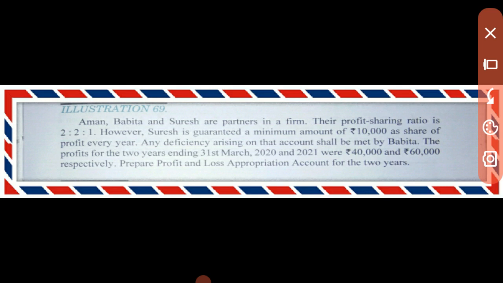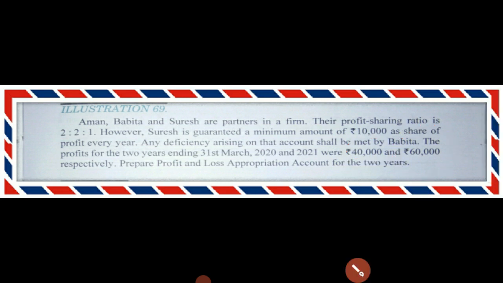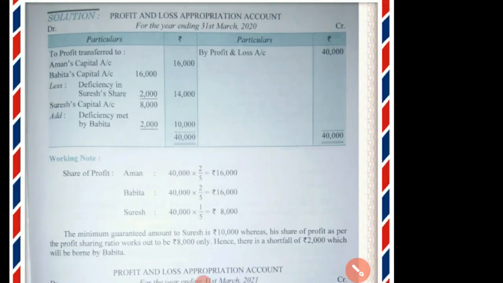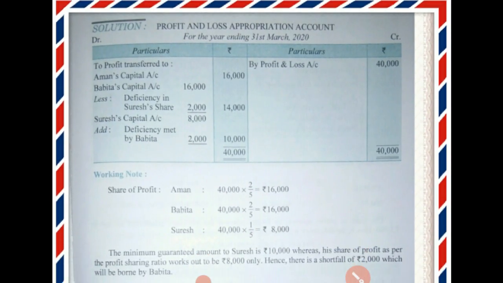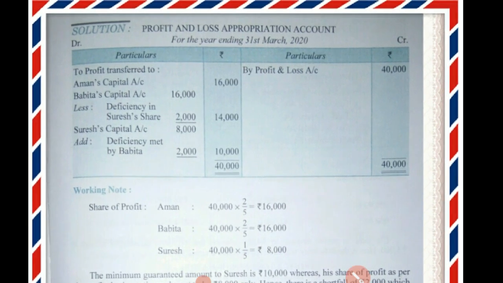So this question demands that we prepare the profit and loss appropriation account for the 2 years. Profit is given as 40,000 for the year 2020 and 60,000 for 2021. We know how to prepare the profit and loss appropriation account, so let's move to the question. In this way the profit and loss appropriation account will be made.